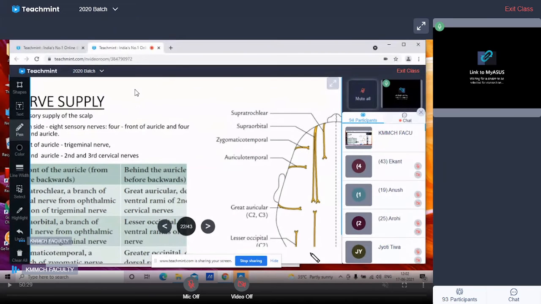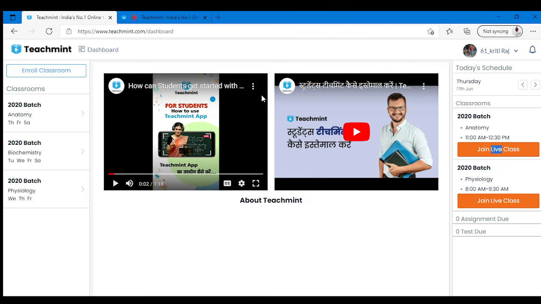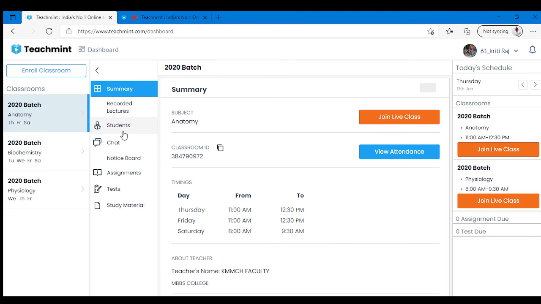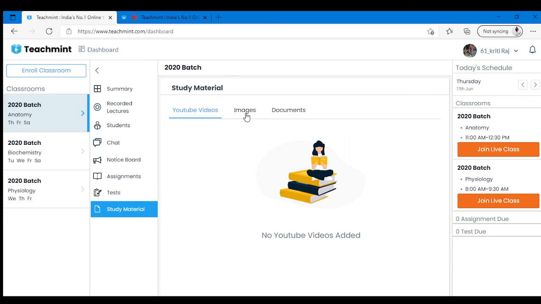So we have seen that a total of 8 nerves are there, 4 in front and 4 behind. In front, they are derived from the trigeminal nerve, and behind, they are derived from the second and the third cervical nerves. Now coming to the motor supply of the scalp.